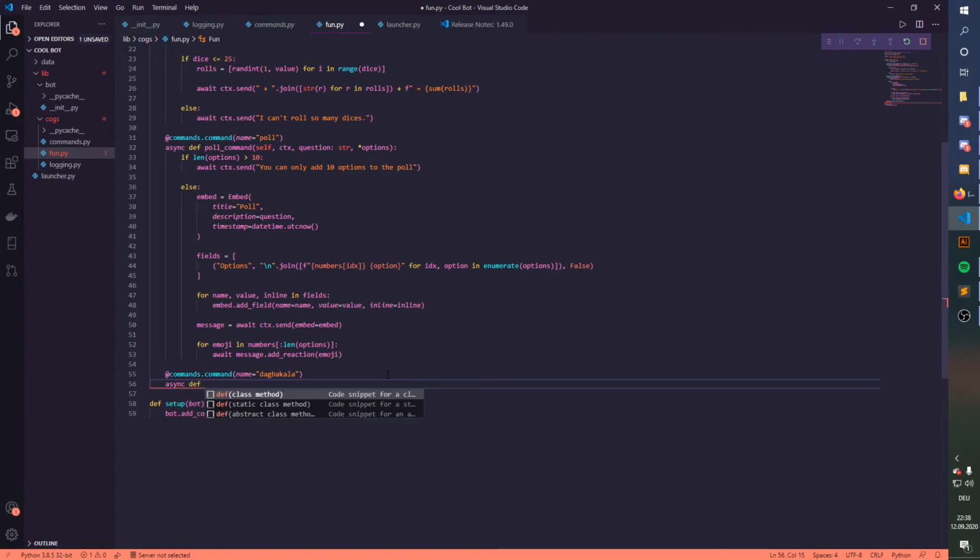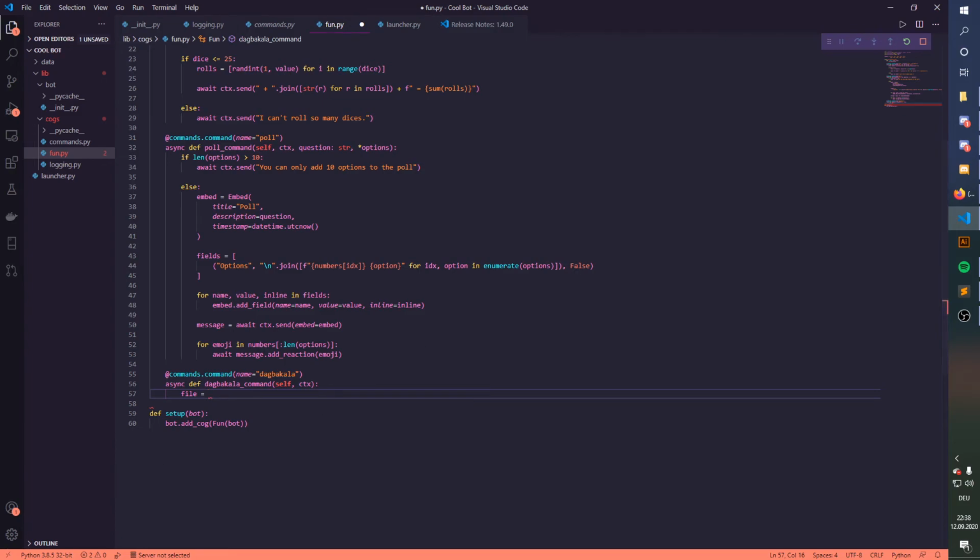Async def doc bacala. I probably spelled it wrong anyway. Command and we're just gonna make self and ctx in here, and then we're gonna make just file basically equals. Oh, okay. Yeah, we can do that for sure. But there's something for events, I think. So let me add this in the event section later on.